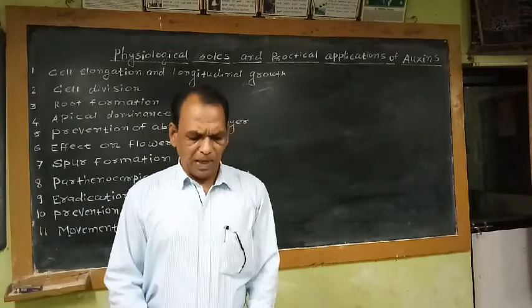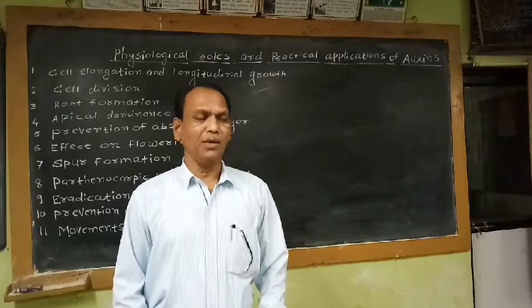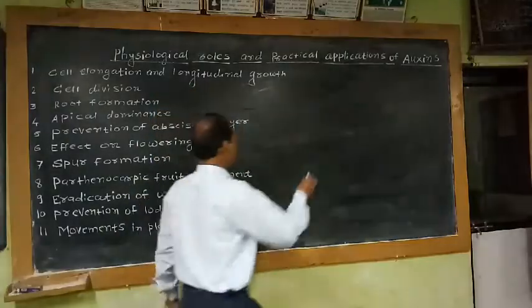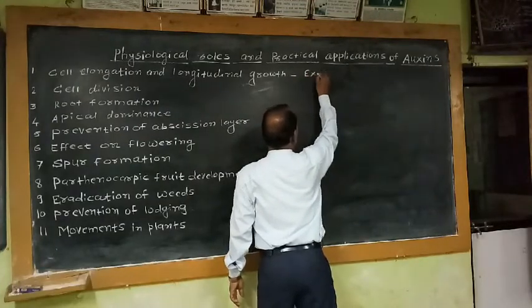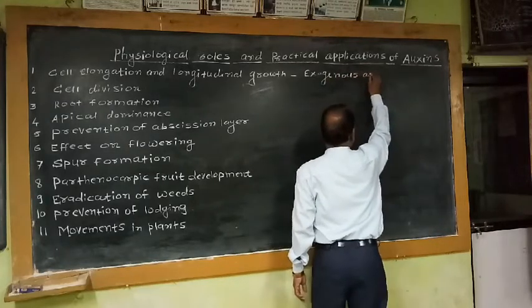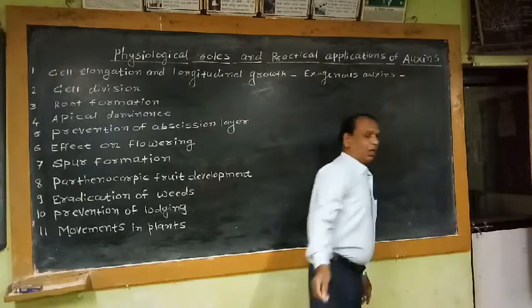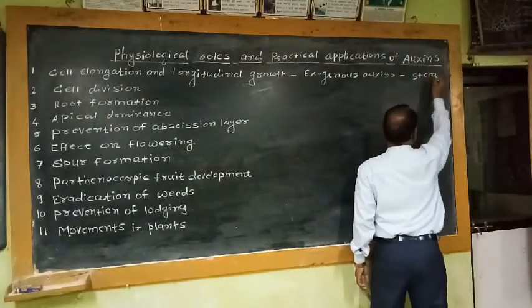So auxin plays an important role in elongation of the stem cells. Exogenous application of auxin is responsible for elongation of stem as well as coleoptiles.